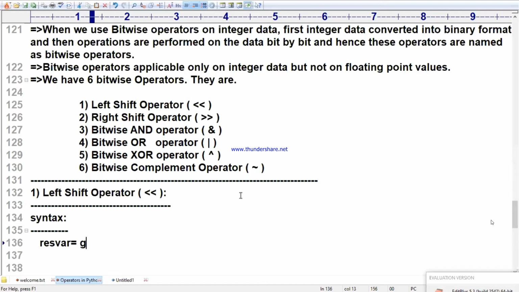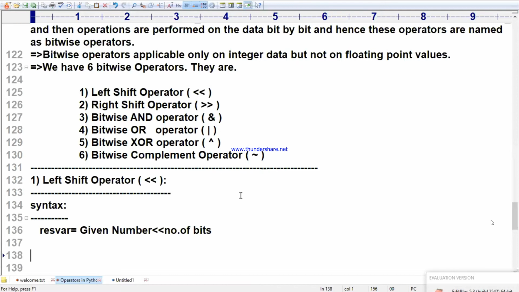given number. Of course, I am writing in a detailed format. Given number, double less than, number of bits. Keep it in the box. First, keep it in the box. Concept of that syntax. Write that also. Syntax, you finish it.